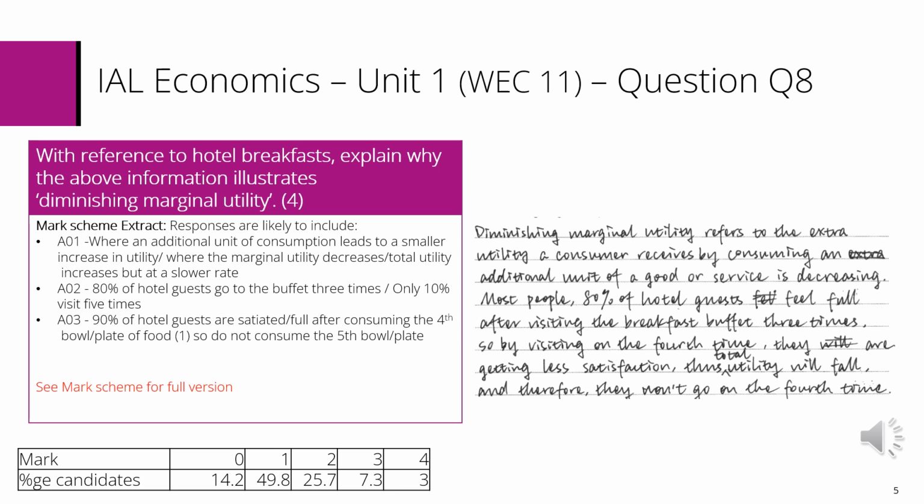This indicates that a significant number of students had no knowledge or understanding of diminishing marginal utility. Also note that 64% of responses gained half marks or below, again indicating an inability to develop analysis or context to answer the question. Only just over 10% of scores were 3 or 4 marks.